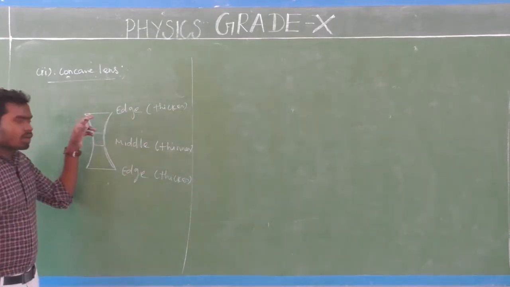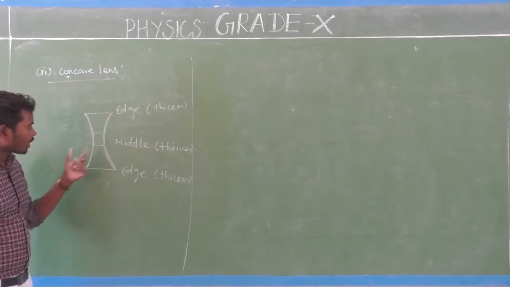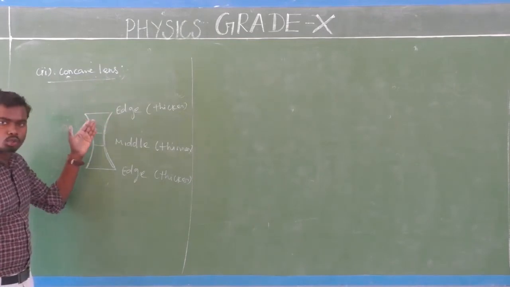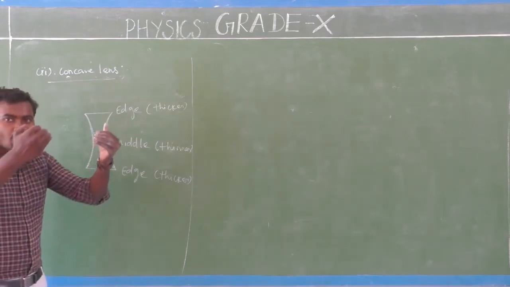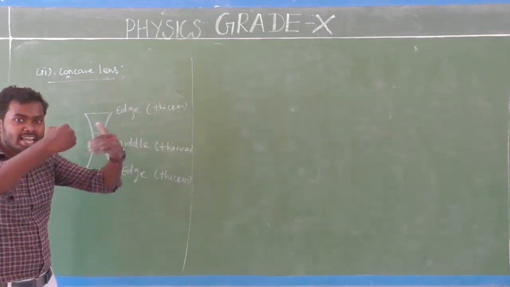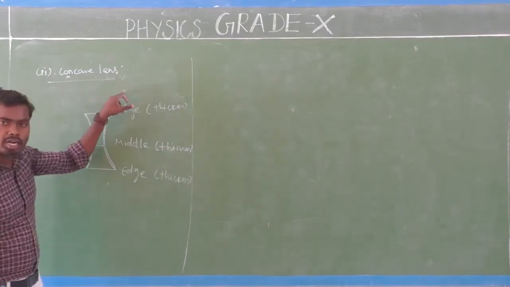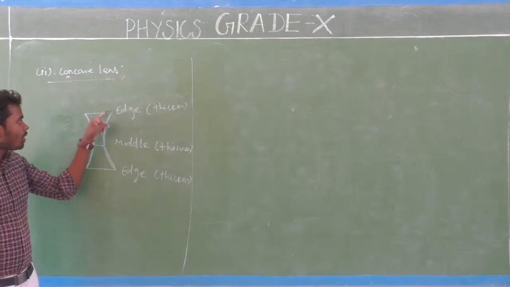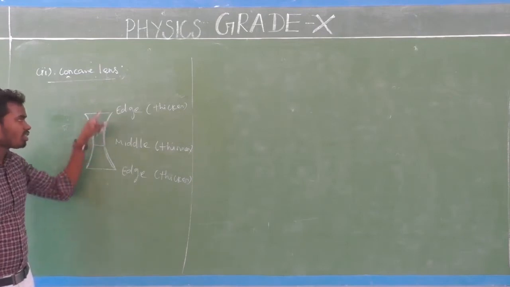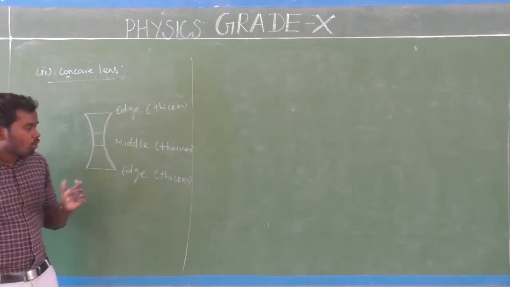This is the concave lens diagram. This concave lens has two surfaces, the first surface and the second surface. Here the two surfaces are curved in the inward direction, which means bulging inward. That is the reason why it is called concave lens. This is the middle part of the concave lens, and this part and that part are both edges.